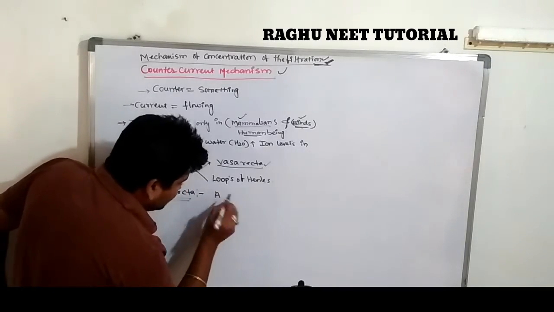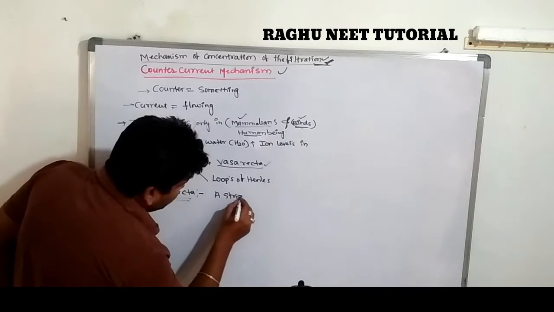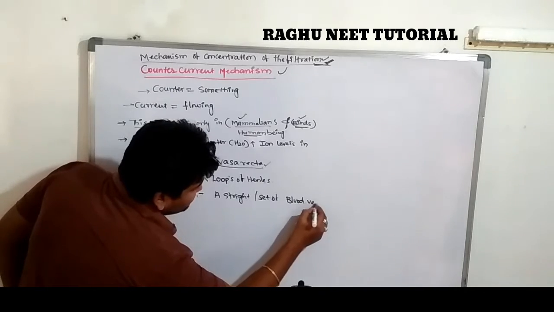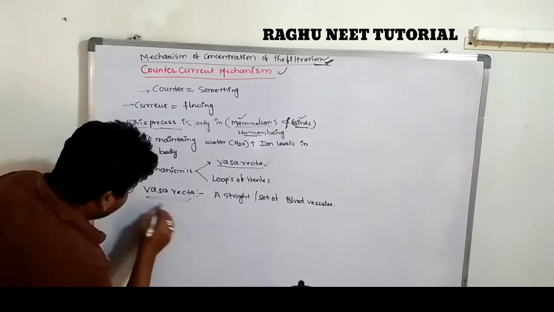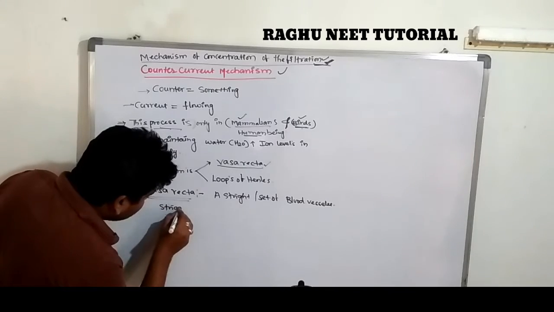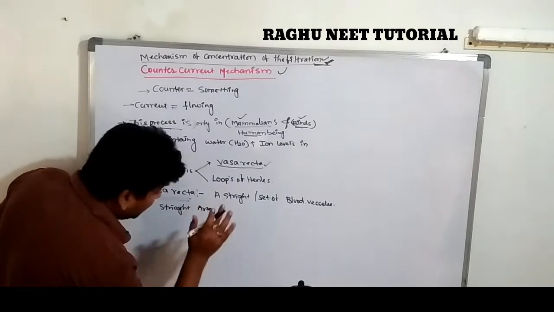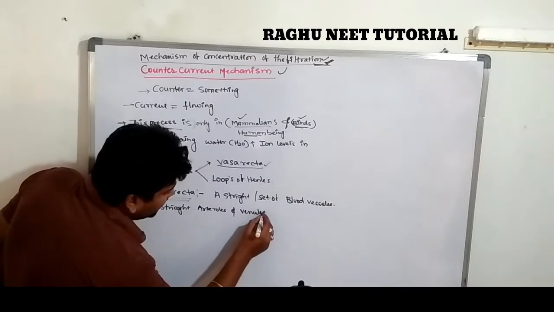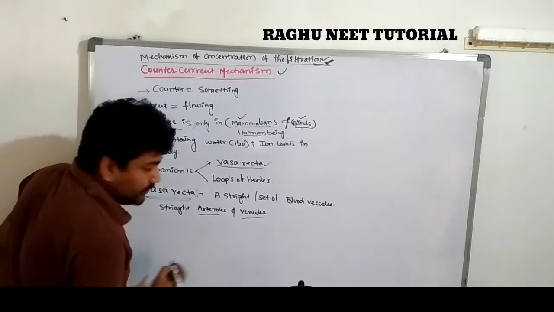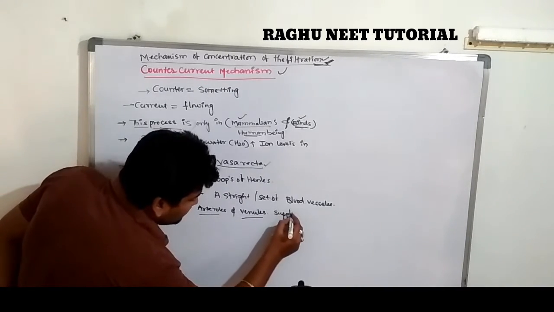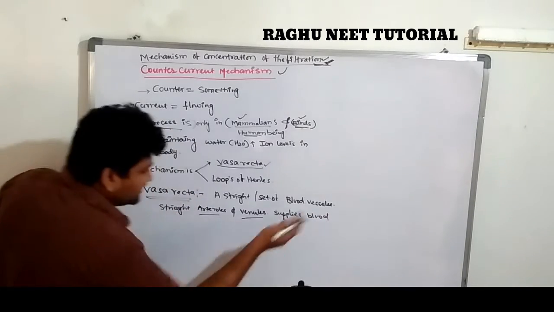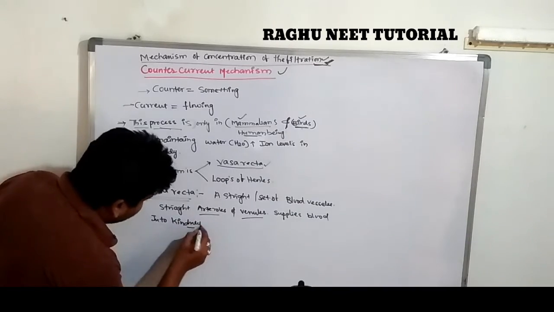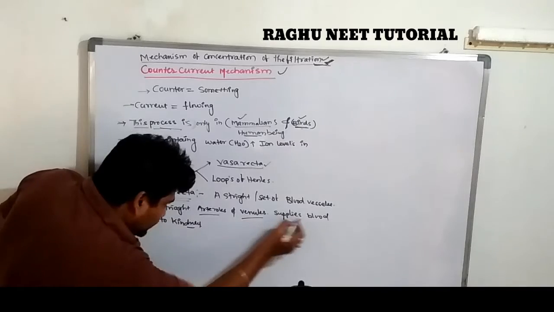Note down, everyone: a set of straight arterioles, not artery, arterioles, and venules, supplies or carries blood into the kidney. So this is known as the vasa recta.